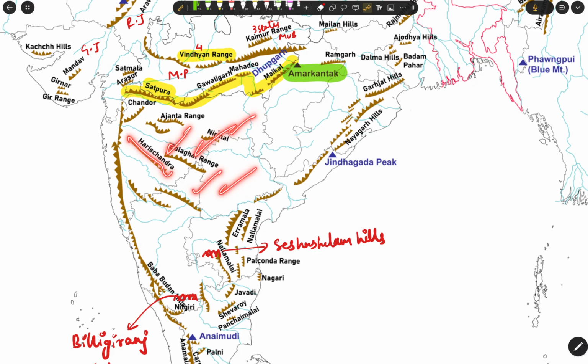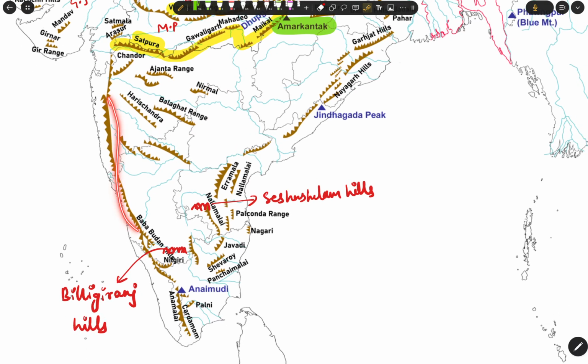And here we have the Harishchandra. This is the Baba Budan hills, Nilgiri, and this is the Anaimudi peak. The Anaimudi peak is between Kerala and Tamil Nadu. Next we have the Cardamom hills. Next we have Palni hills, Panchamalai hills, Shevroy hills, Javadi hills, Nagari, Palkonda range, Nallamala hills, Erramala, and also the Sheshachalam hills in Andhra Pradesh.